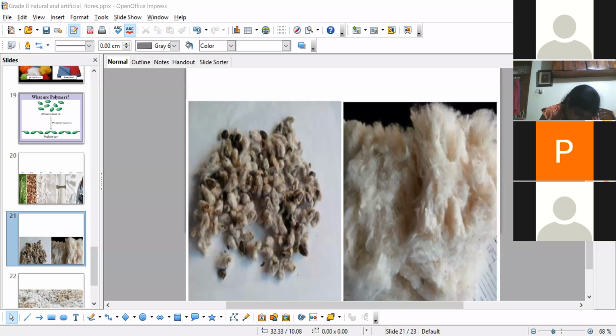Synthetic polymer. Very good. Okay, next. Roman number 2: encircle the odd one and write the reasons. So what is the first one?